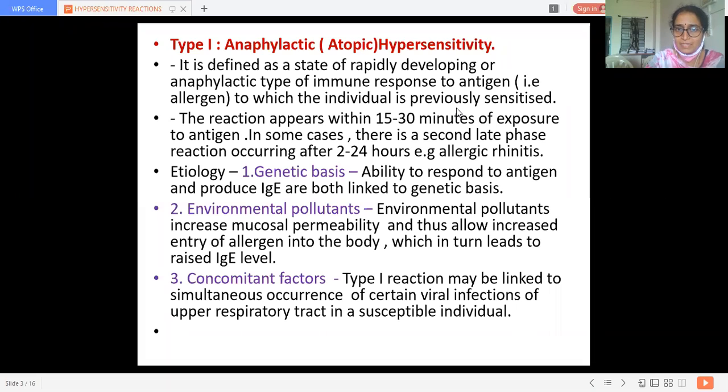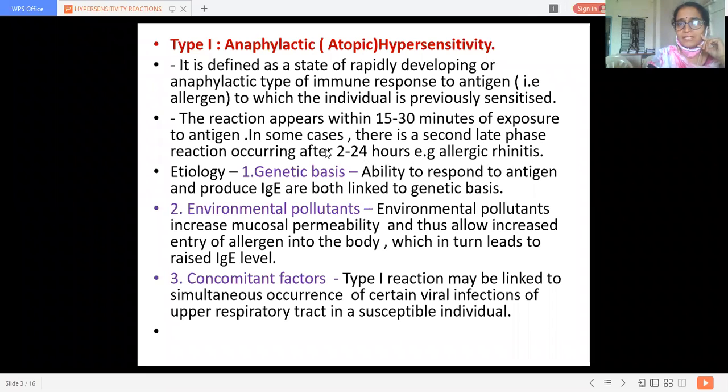In some cases, there is a second late phase reaction occurring after 2 to 24 hours. The example of this type of reaction is allergic rhinitis.